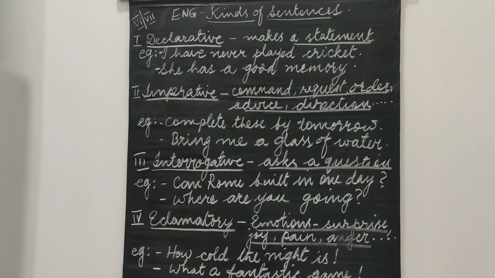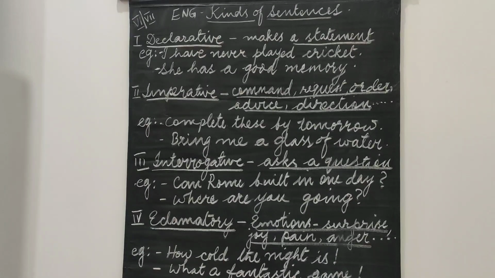Let's move on to the fourth and last type, that is the exclamatory sentence. An exclamatory sentence can express a strong feeling. It can express a strong emotion, like surprise, joy, which means happiness, pain, anger, or even sympathy, pity, feeling sorry.